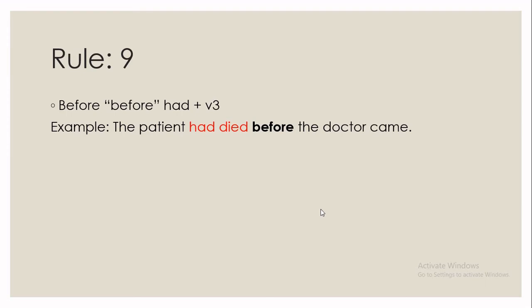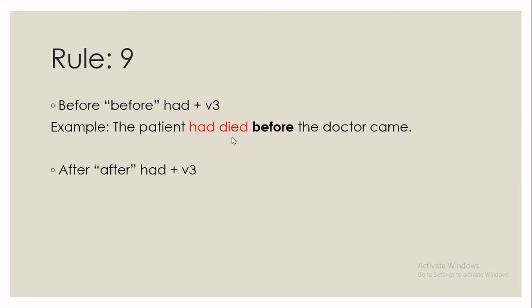So before had plus verb 3, you can see that had plus verb 3. So died. What is the verb 1 of died? Die. Verb 2 is died, and verb 3 is again died. So before had plus verb 3. You can see the example.